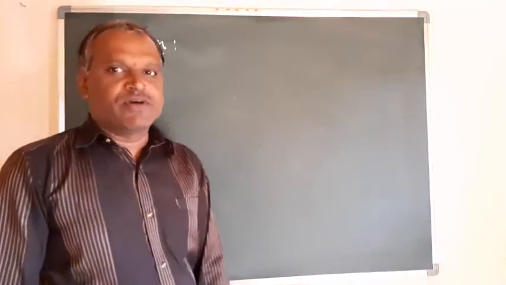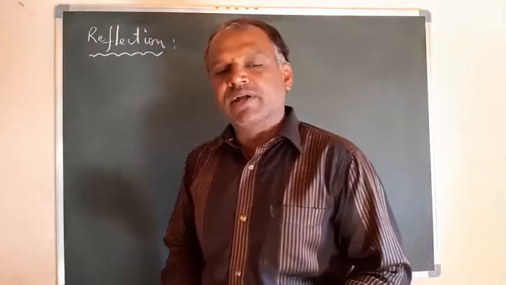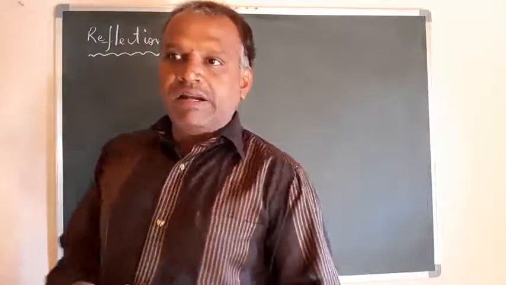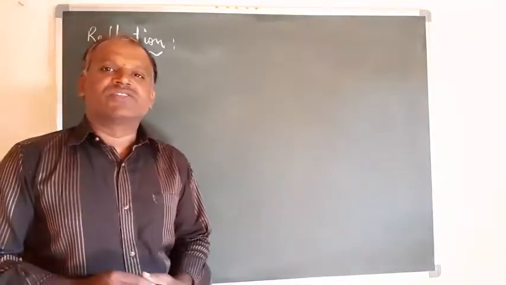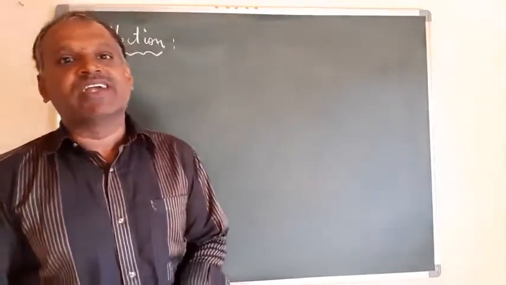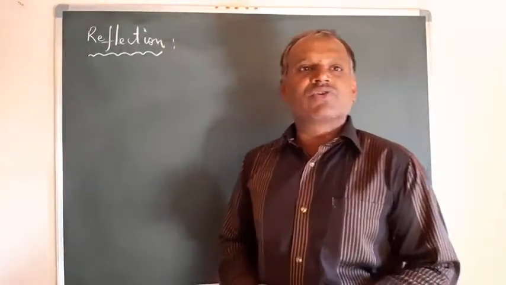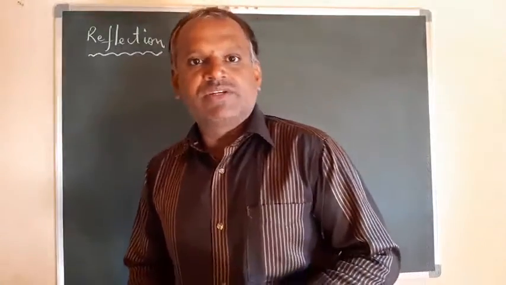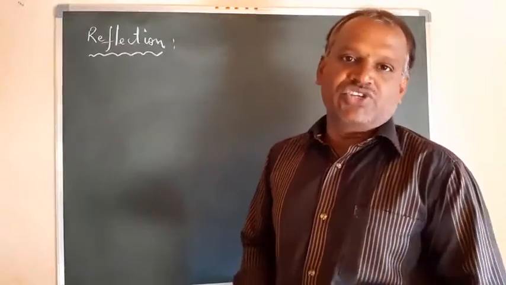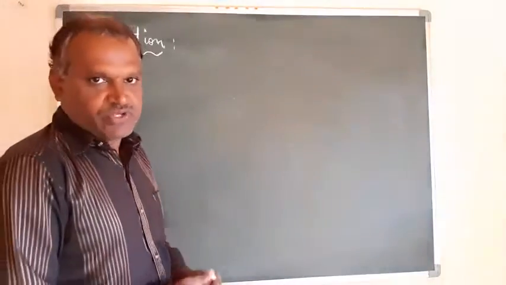Reflection: the process of light retracing back when the light interacts with matter is called reflection. So during the reflection process, we discussed some variables do not change, some variables can change. The variable which changes is the intensity of light, which is decreased, and the variables which remain constant are the wavelength of the light, velocity of the light and frequency of light, they remain unchanged, correct? So this information we covered in the last video, right?